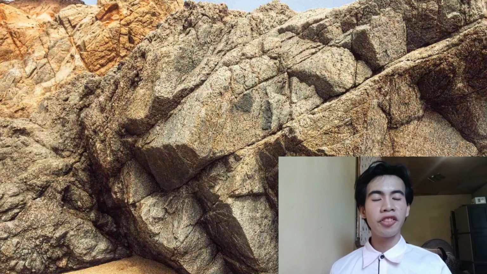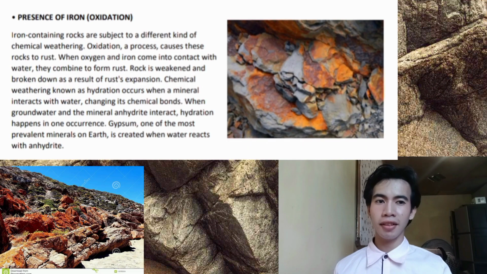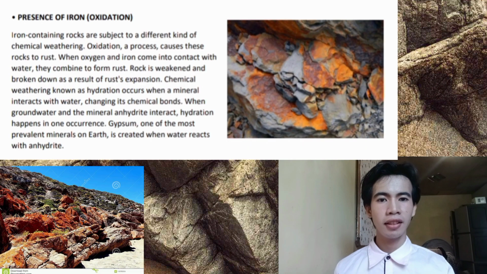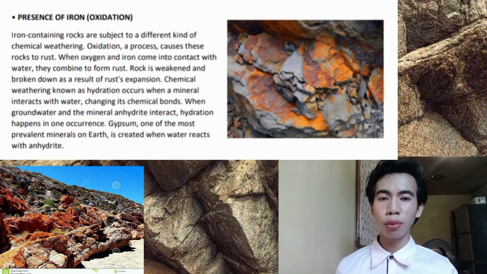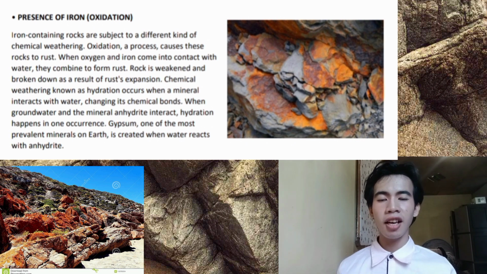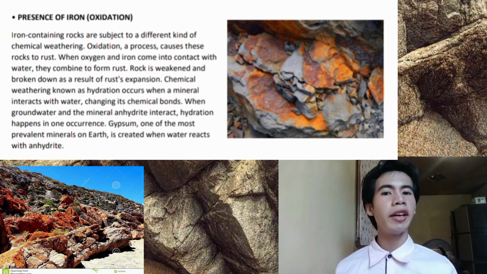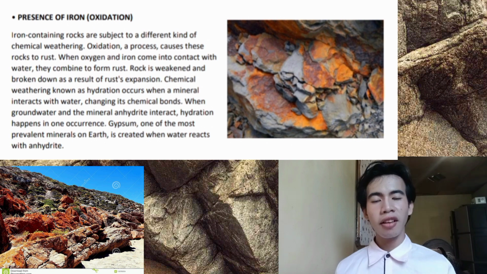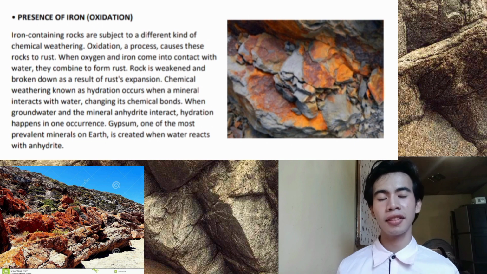Next, we have the presence of iron in the process of iron oxidation. Oxidation is the process which causes rocks to rust. This happens when oxygen and iron come into contact with water, so they combine to form rust. As a result, the rock is weakened and broken down by rust expansion.